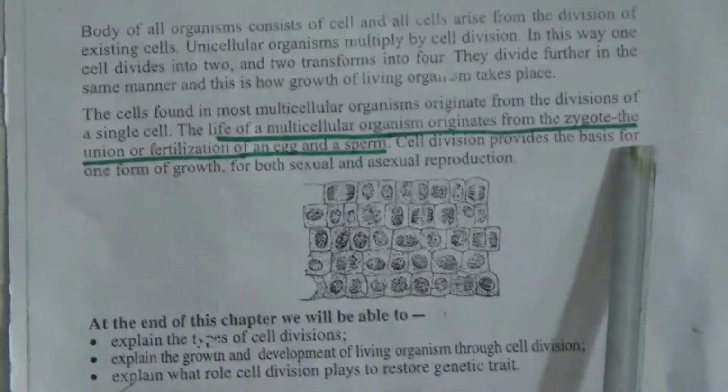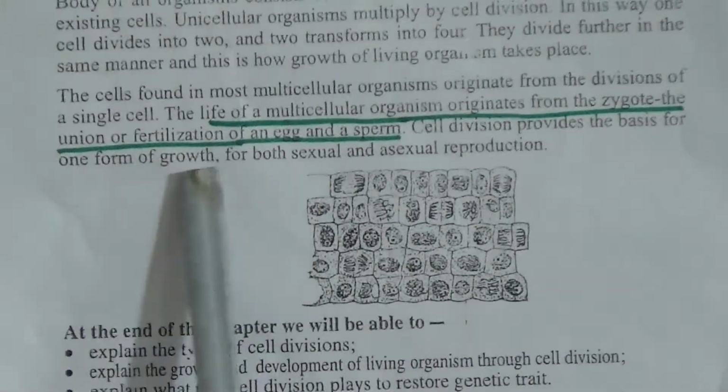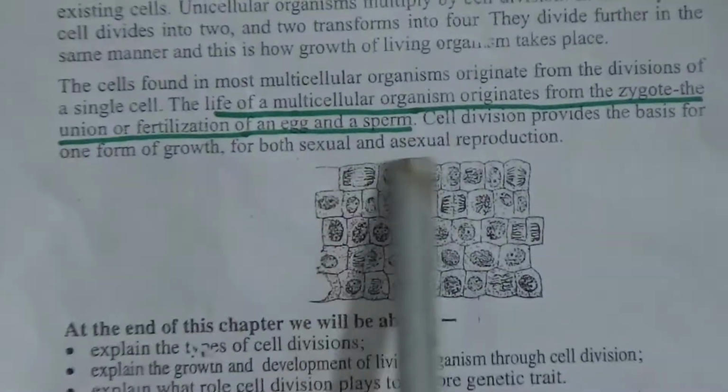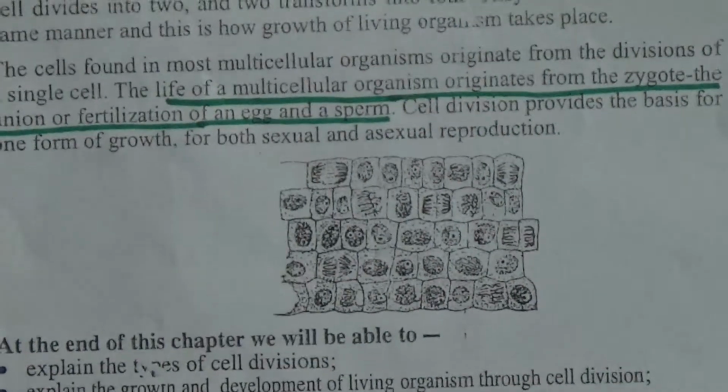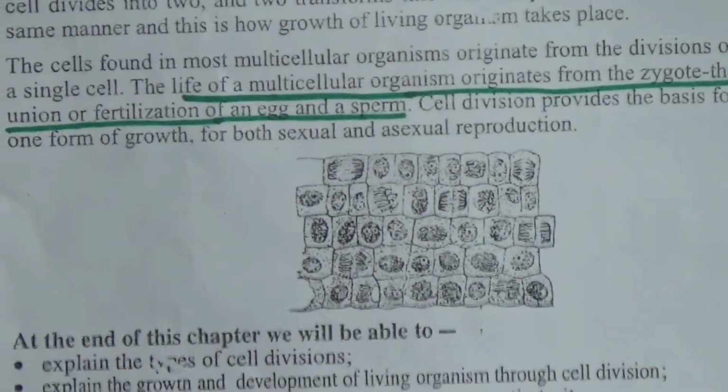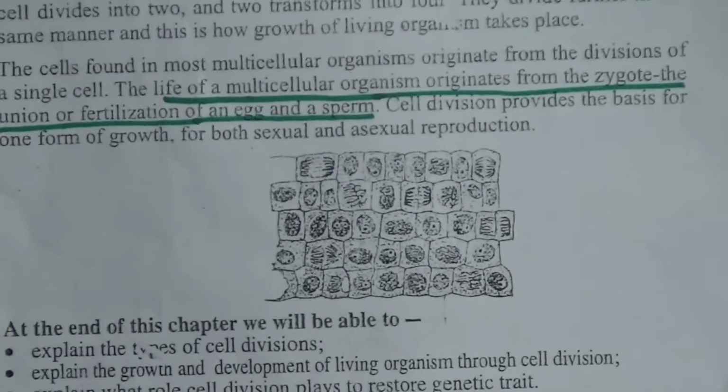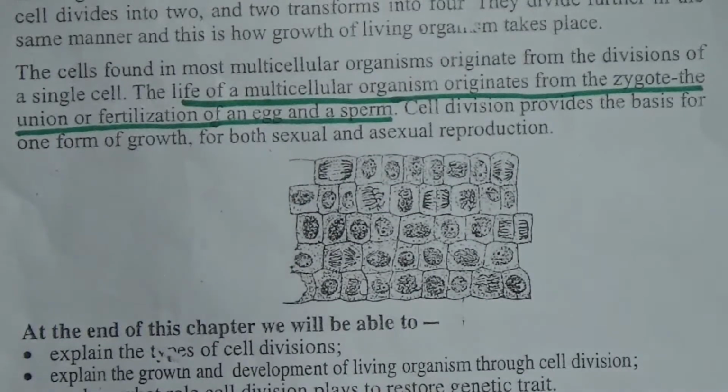Cell division provides the basis for one form of growth for both sexual and asexual reproduction. Normally any organism does its sexual or asexual reproduction by cell division. There are three kinds of cell division. One is amitosis, another is mitosis, and meiosis.